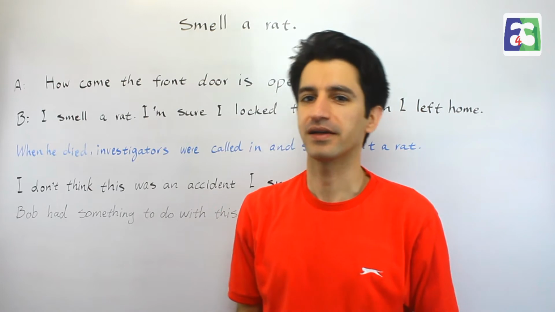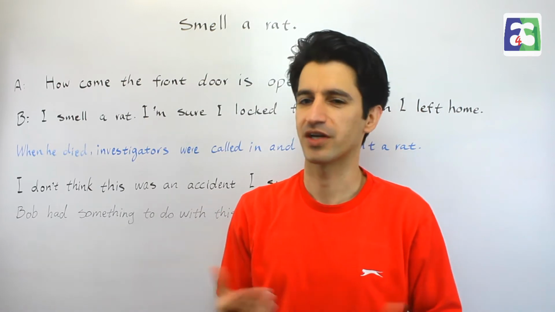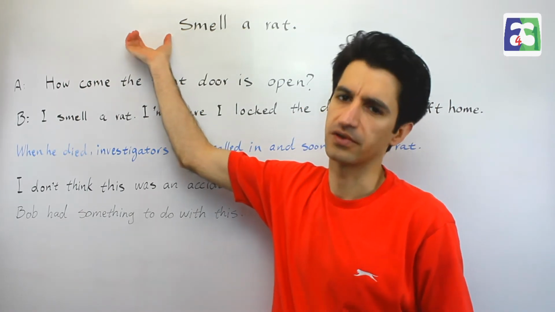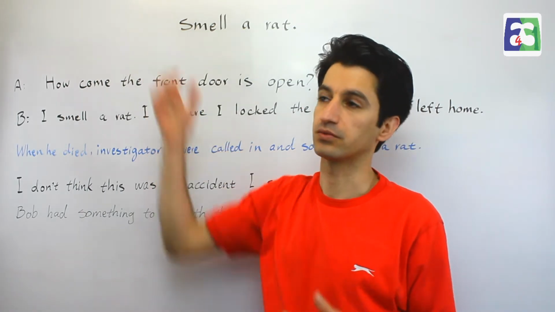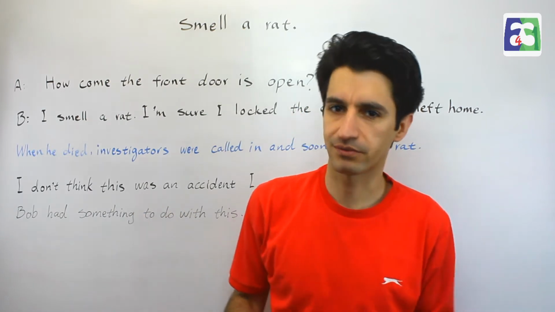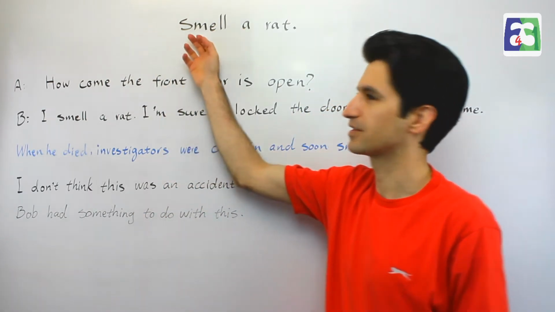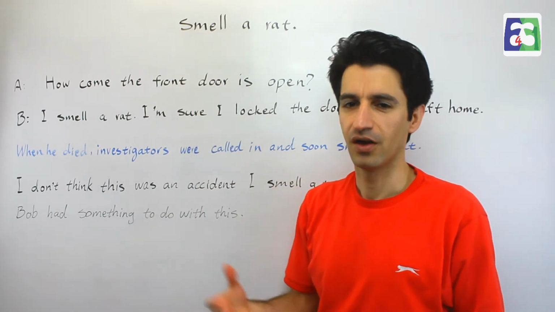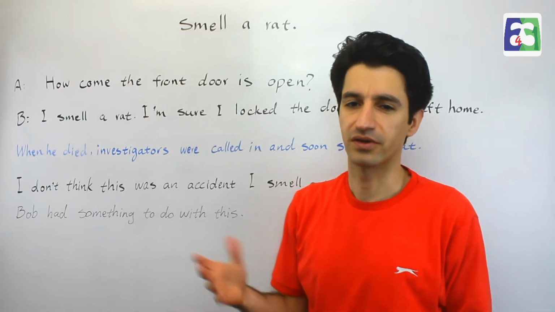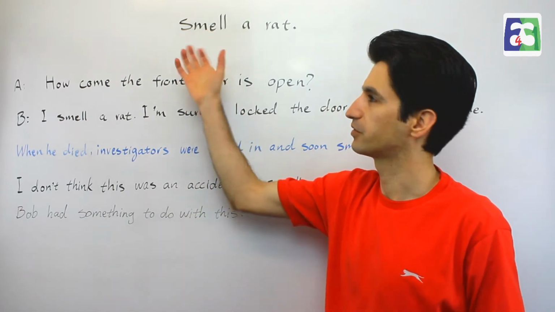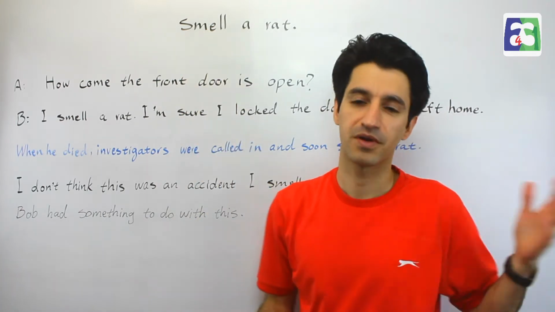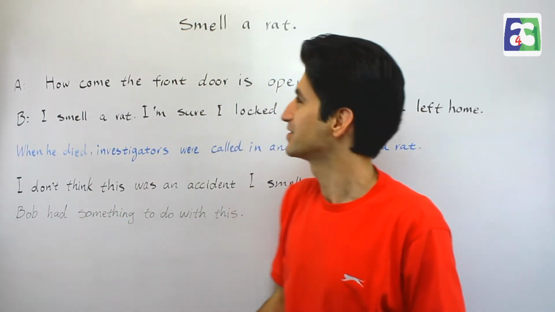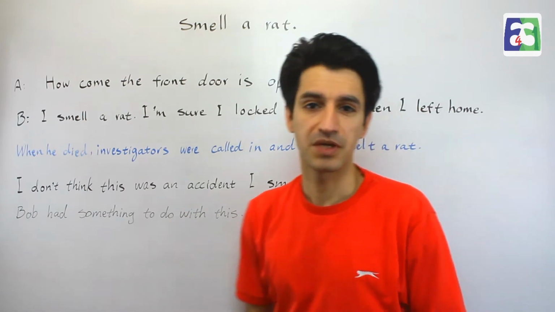Smell a rat. That is a kind of expression, okay, and we add a subject over here, like I. I smell a rat. We smell a rat. He smells a rat, or another. And as you notice, this is the verb, because I smell, he smells, or if it's past tense, smelled. So we have to be careful with the tense. If it is about past, then we change the verb as well, or future, whatever. So that is it. But what does it mean?